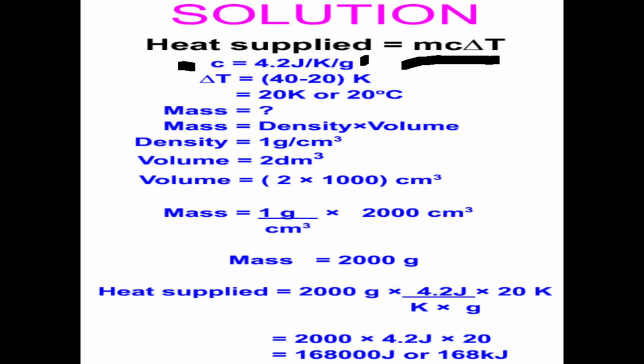Now, mass. Do we know the mass? No, we are going to calculate it. Do we know the density of dilute sodium hydroxide? Yes, it is the same as that of water. Do we know the volume? Yes, they gave us a volume of 2 decimeters cubed. But we need to convert the 2 decimeters cubed to cubic centimeters, so we multiply by 1,000, because 1 decimeter cubed is equivalent to 1,000 cubic centimeters.